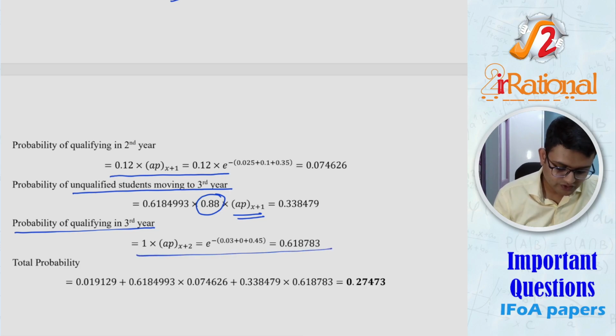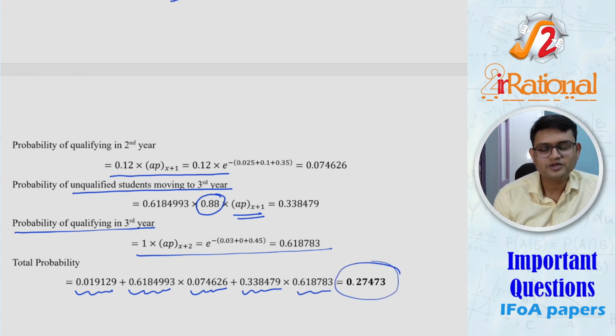Then for the total probability, I add the number of qualified people in the first year, the number who went to the second year and then qualified, and the number who went to the third year and then qualified. That gives me the total probability of people qualifying. So it was a different type of question, but not a difficult one.